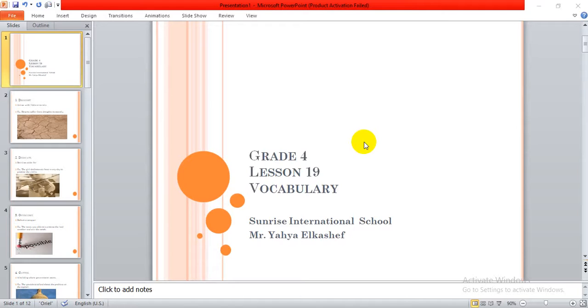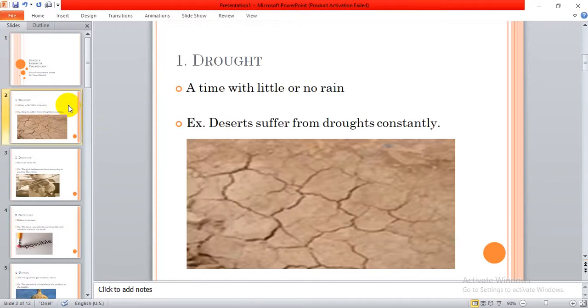So let's take a look at our first word and let's start. Our first word is drought, and we've taken this word before in social studies if you guys remember. A drought is a time with little or no rain. For example, deserts suffer from droughts constantly. You can see here a desert. It looks very dry, right? There's no rain or water. So this desert is suffering from a drought. A drought is a time with little or no rain at all.